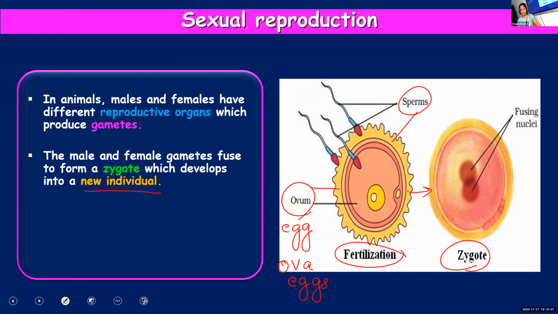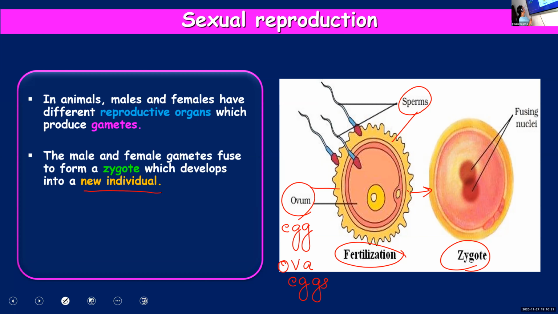Our own case, we all have formed from a single cell. The name of that single cell is zygote. Now our body is having billions and millions of cells. But to begin with, we were in the form of a zygote, and zygote underwent repeated division and formed a